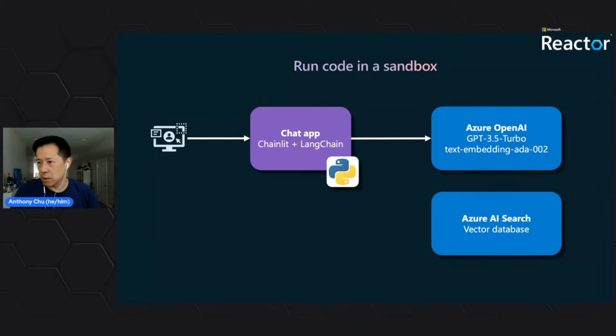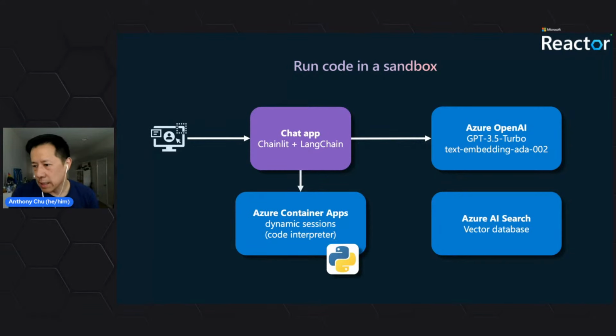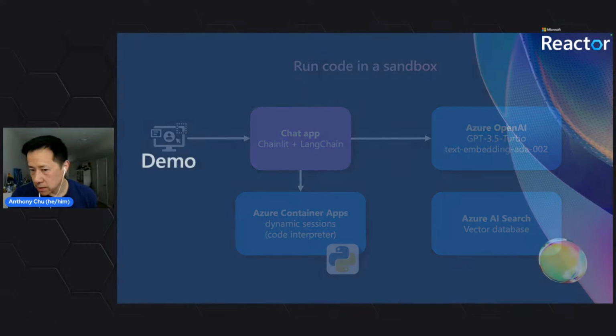Here's how it's going to work. This is what we have currently, which is the Python code interpreter running in the same process as my app. That's bad, and we want to make this secure. So we're going to spin up a dynamic session within container apps that has a Python code interpreter in it for every chat session. And then our app is going to call out to that to do any computations. I think that's it. Yep, demo time.